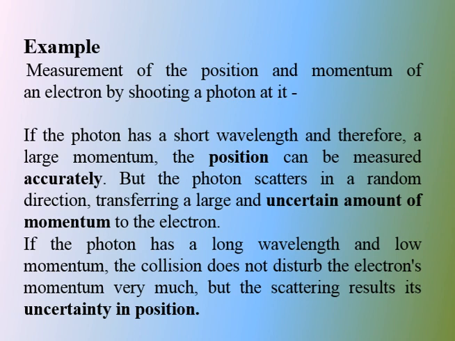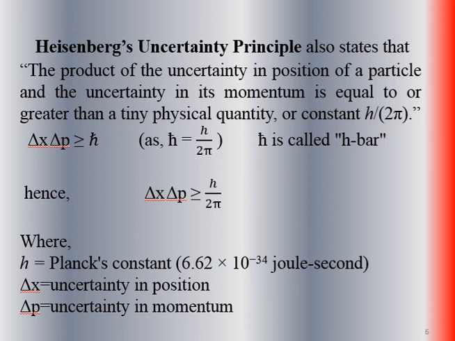Another statement: Heisenberg's uncertainty principle also states that the product of the uncertainty in position of a particle and the uncertainty in its momentum is equal to or greater than a tiny physical constant, h upon 2 pi.